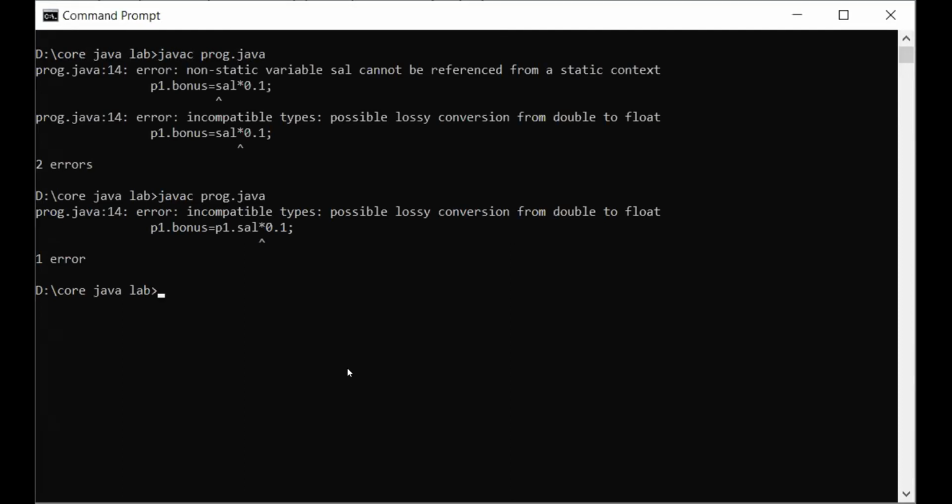By default, when we use Java for decimal values, we need to declare the variable as a double variable. And if you are not declaring it as a double, then it will not take it directly as a float variable. So you have to typecast that variable. I'll show you the program after the execution, what kind of changes I have done. So see, the net salary is 25,300. So let's check.